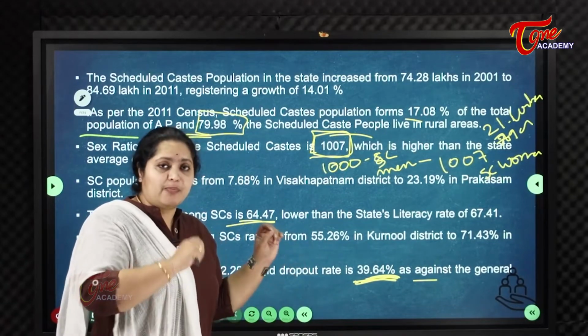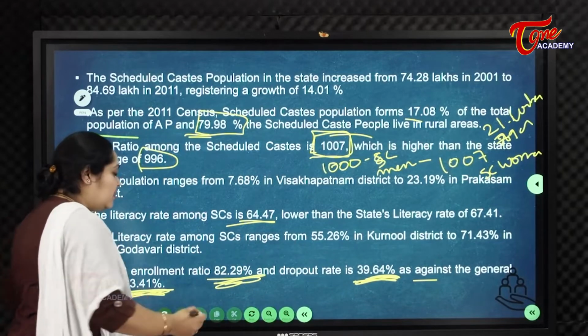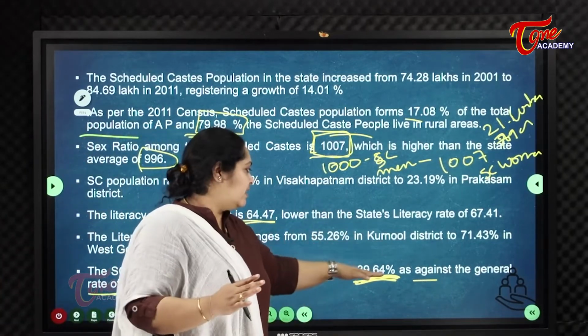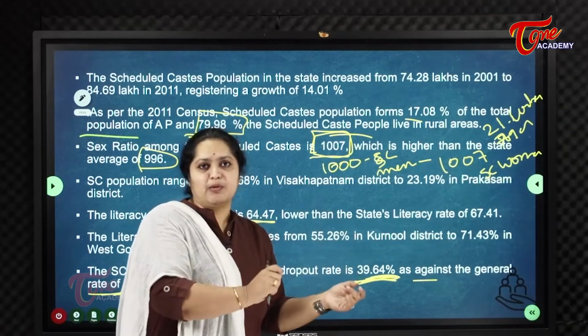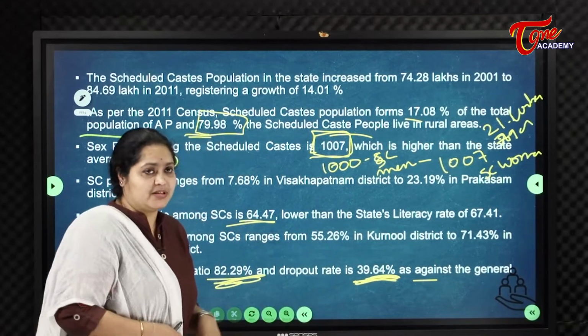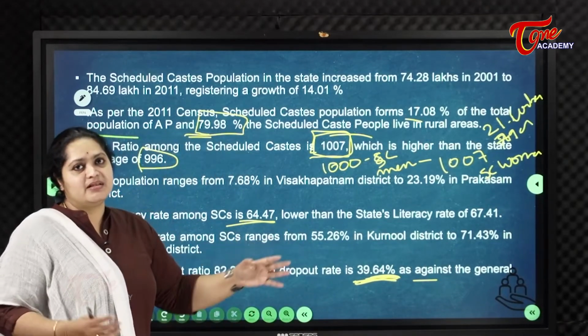Coming to dropouts of the general population, it is 33%. 33% is the general dropout, and particularly for the scheduled caste population, nearly 39% are dropouts. Enrollment is also 82%. Of that, 39% are dropouts.